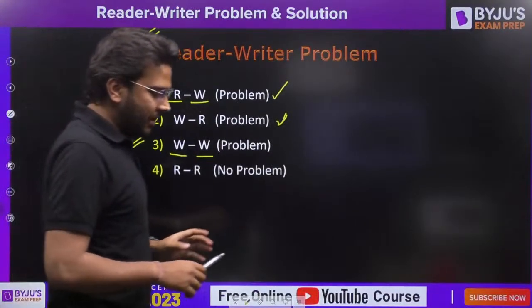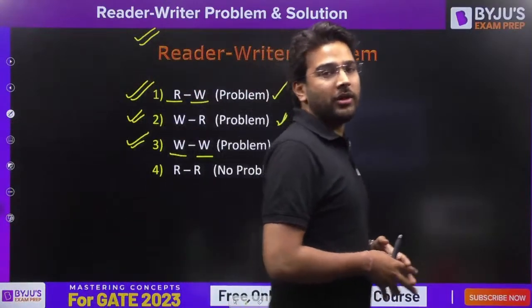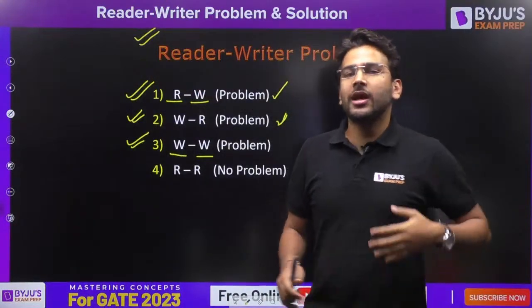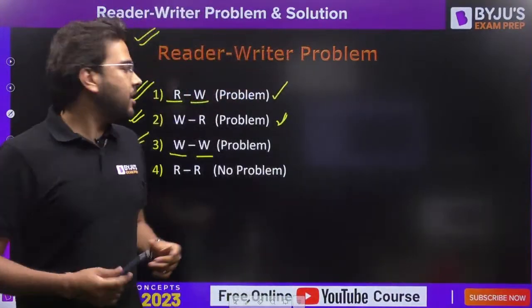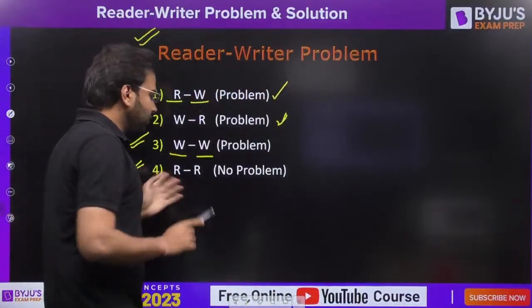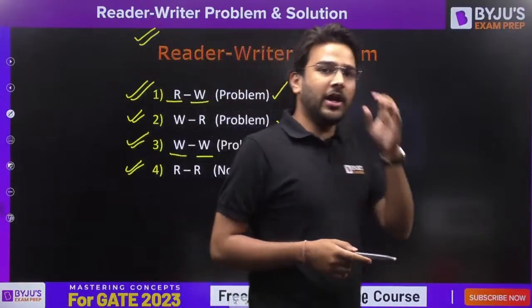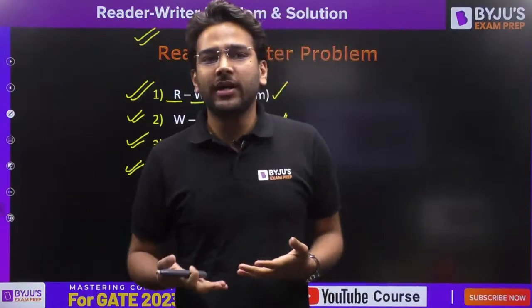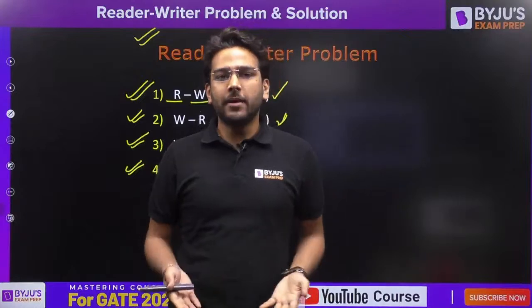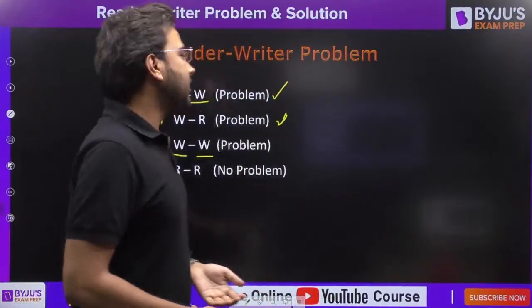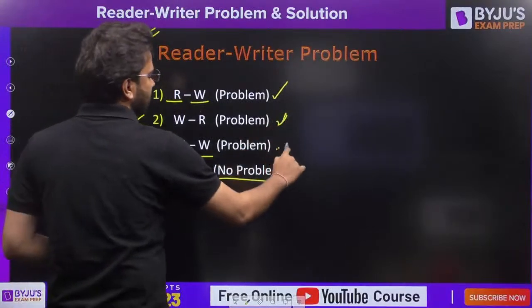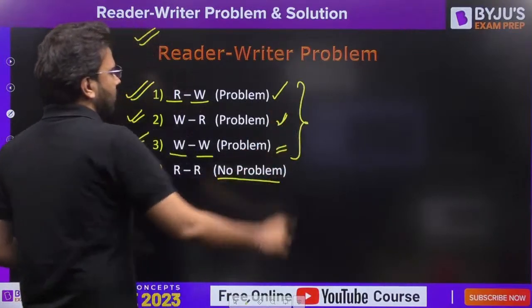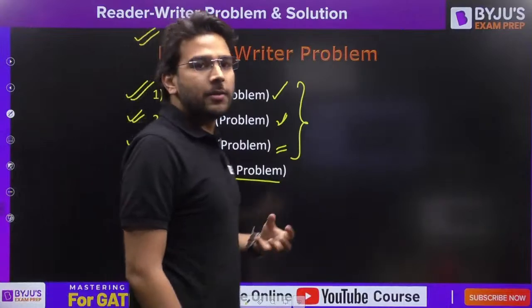Now, the fourth case we have is when we already have one reader present in the critical section and another reader arrives. But that is not a problem here. Why? Because both the readers are reading the value, they are not updating it. So if they are just reading, the value is going to be the same, right? It is not getting updated. So this is not a problem for us. So these three are the cases for which we need to find some solution.